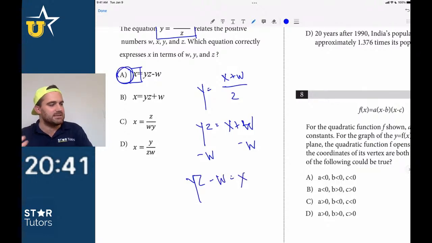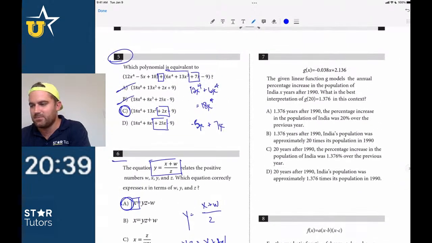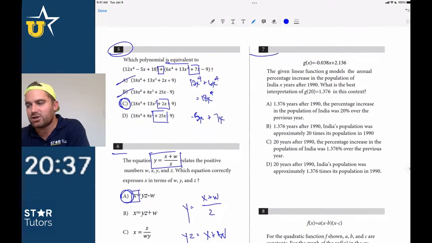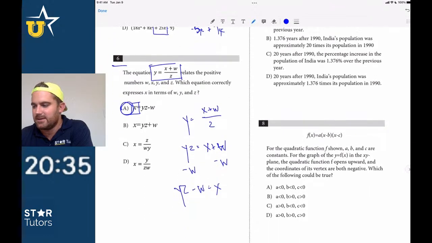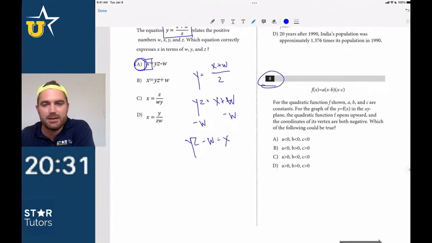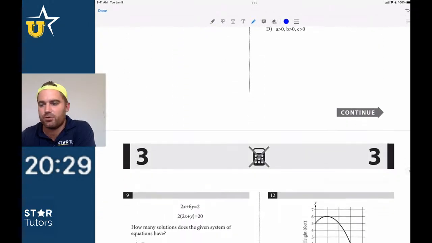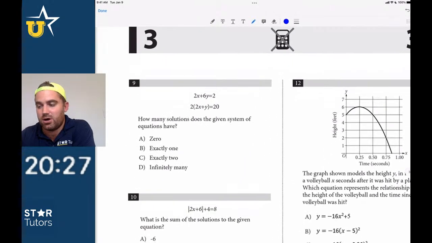Right? Does everybody see the reason why I'm trying to keep this momentum? Yes. Could I answer number 7? Probably. Could I answer number 8? Probably. Right, I think I'm going to be able to do those, but I don't want to get caught up with those right now. So I'm just going to keep moving on.